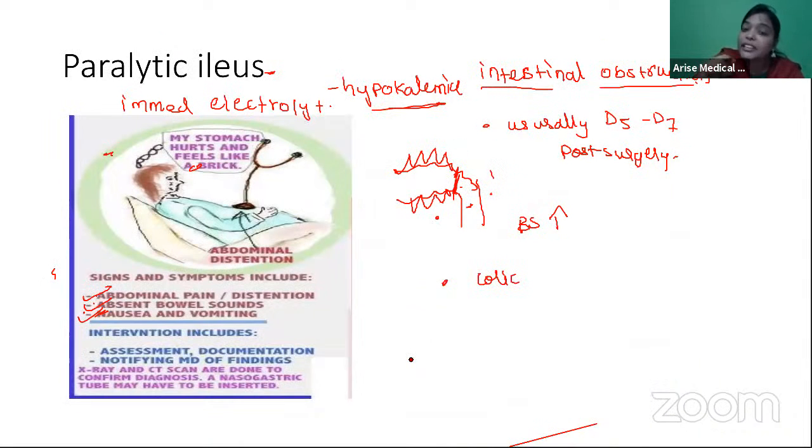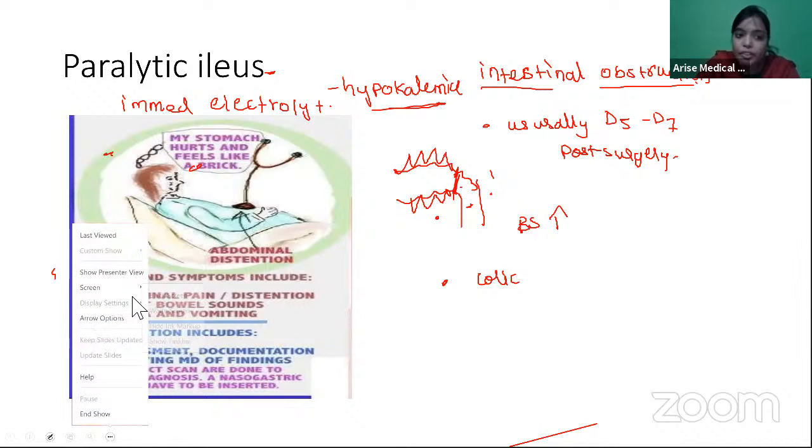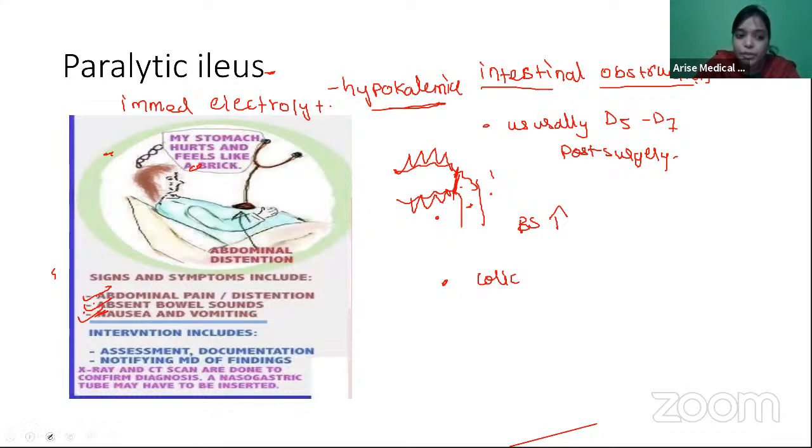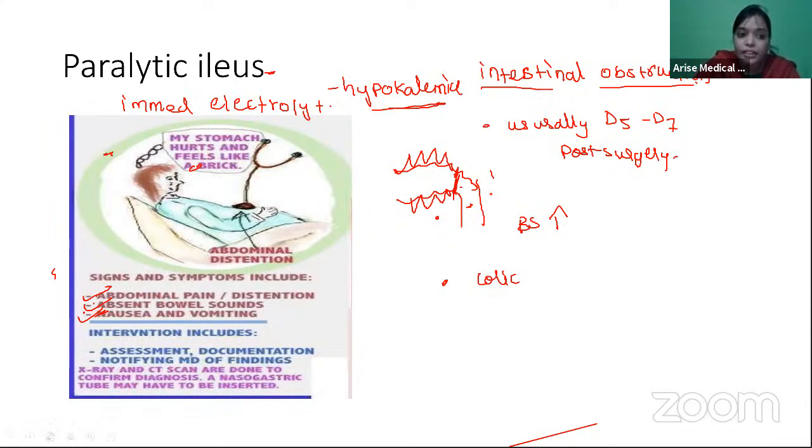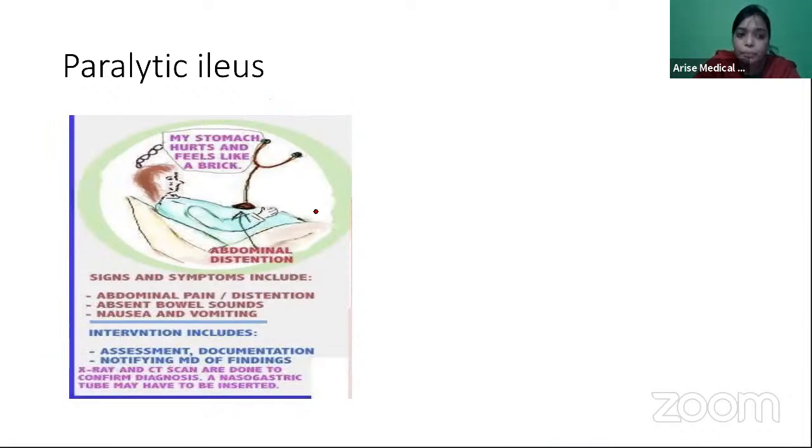Now, how do you treat this paralytic ileus? So it is because of hypokalemia, you can give some fluids which contain the potassium. Can you name some fluids which contain the potassium? So paralytic ileus is self-limiting. So most of the time with correction of the hypokalemia, it becomes normal. So what you can do is you can give RL. So you have to put the patient complete nil per oral.